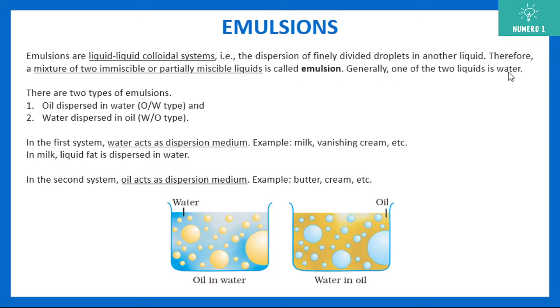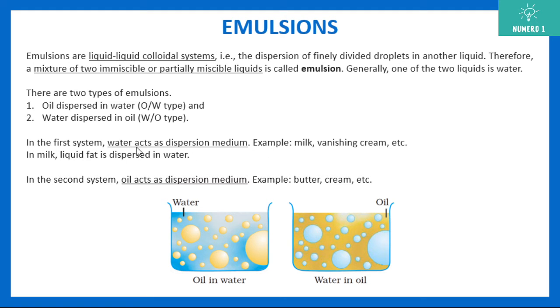Generally, one of the two liquids is water. So the two types of emulsions that we have are oil dispersed in water, that is oil in water type, or water dispersed in oil, that is water in oil type of emulsion. In the first system, oil in water, water acts as the dispersion medium because it is present in larger quantity. Whereas in the second, oil is present in larger quantity, so it is water inside oil.